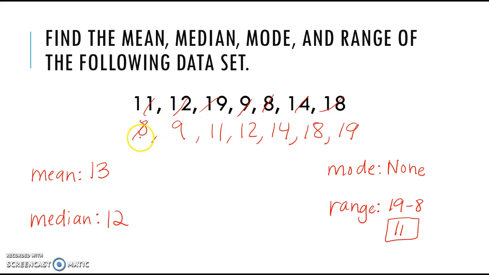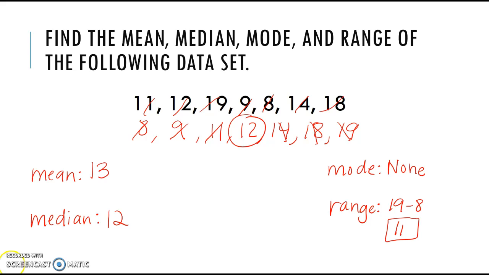The median, again, the middle number. So I cross off until I'm left with 1 in the middle. I have 12. The mode, there's actually no number that I see more than once. So there is no mode. And then lastly, the range. Largest number minus smallest. So 19 minus 8 gives me 11.